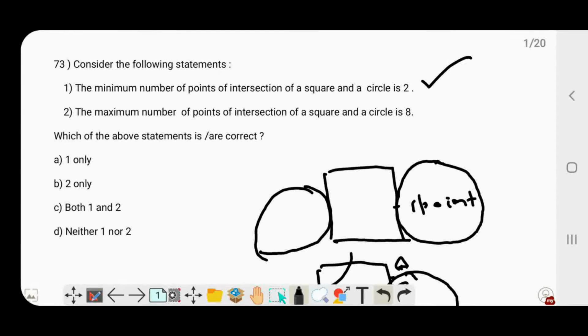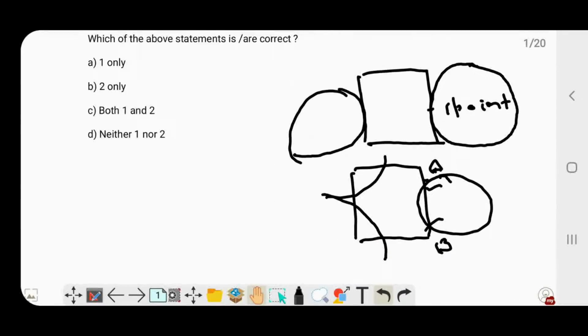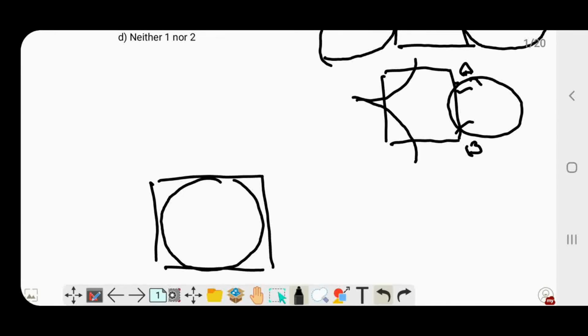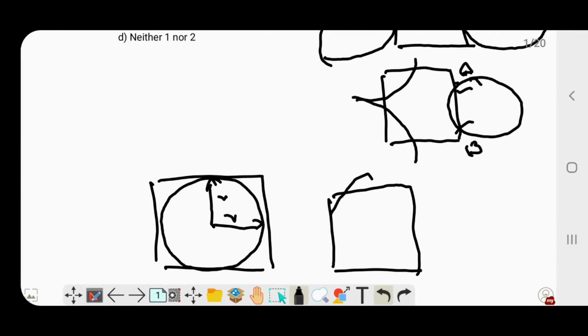This is right. Let's go to the maximum number of points of intersection of a square and circle. So I draw a square first, and I draw a circle within the square, just fitting within the square. Now these again are not intersecting the square, but when I expand its radius by a bit, then I would have something like this.